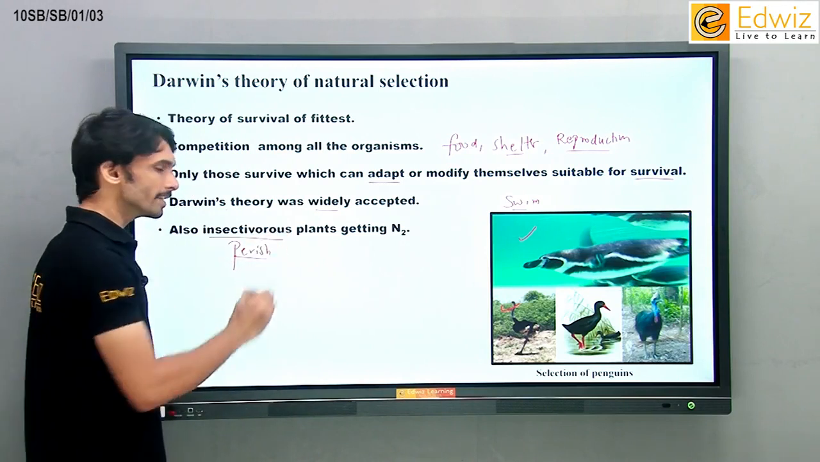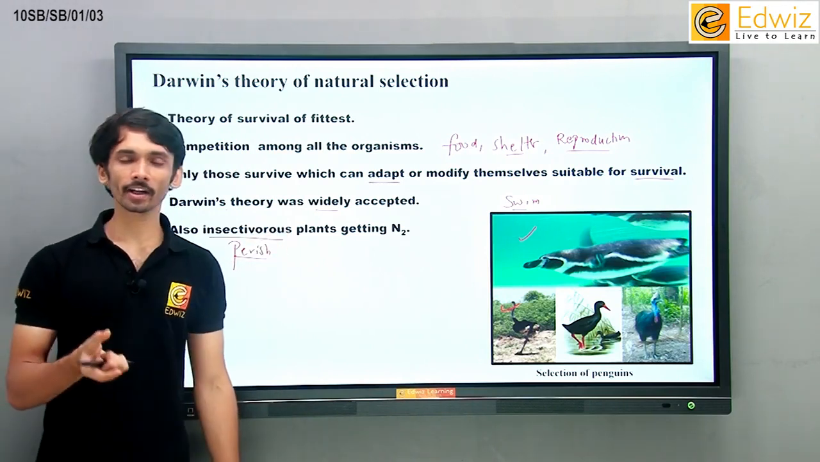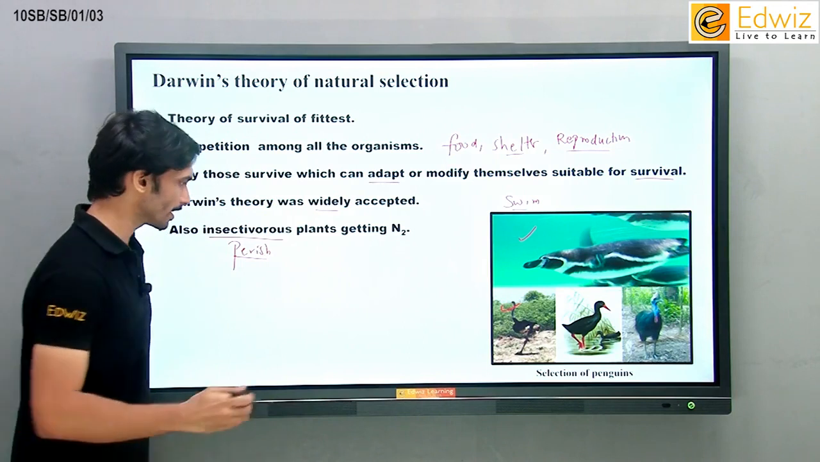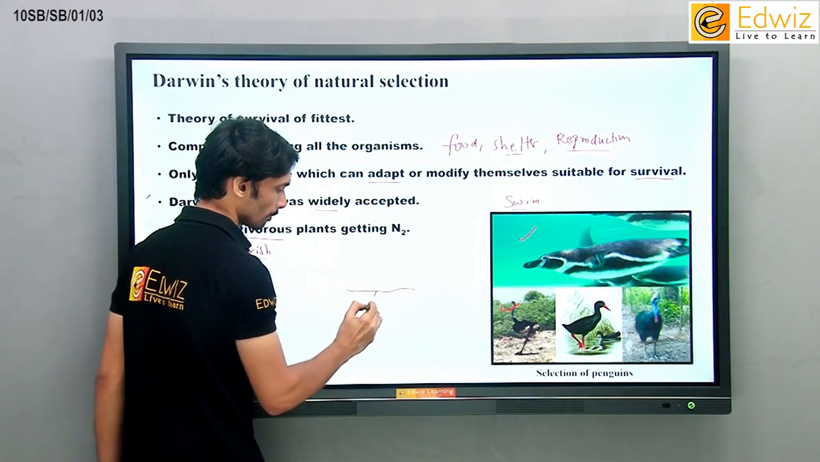Similarly, insectivorous plants, जो plants actually insects को खाते हैं. Last year we did study about one bacteria. Let us just draw one plant here.